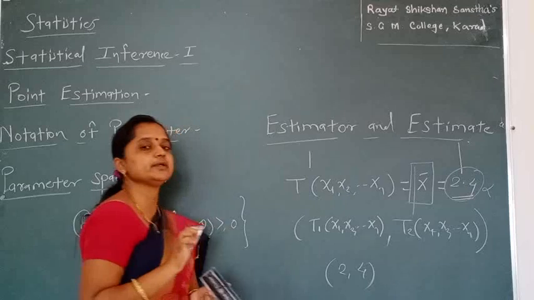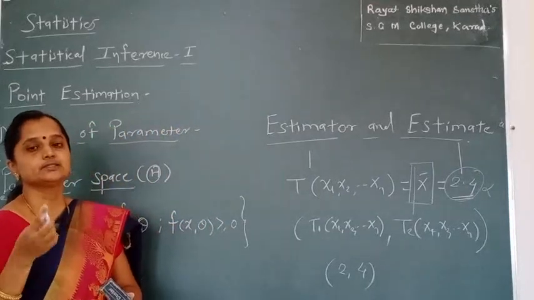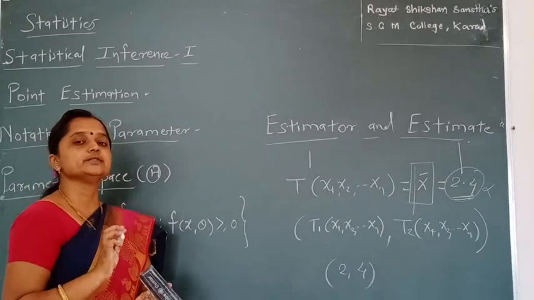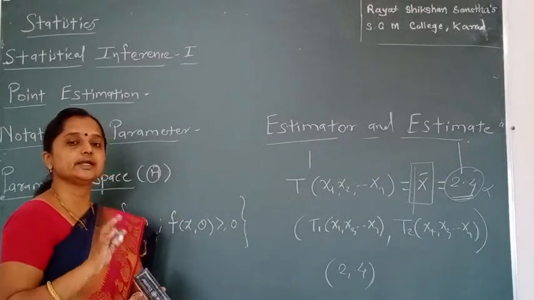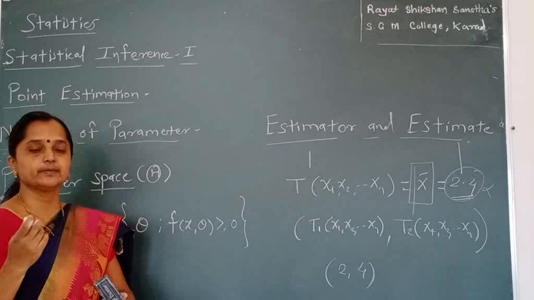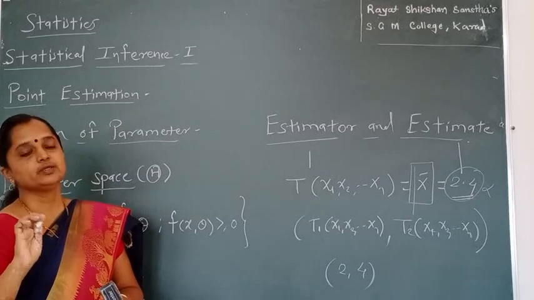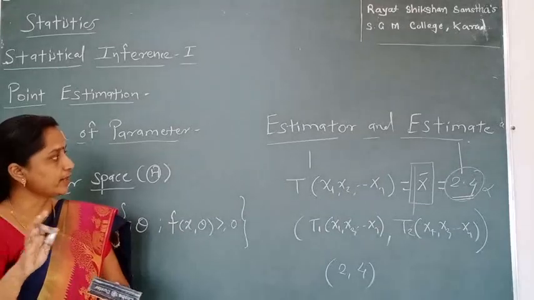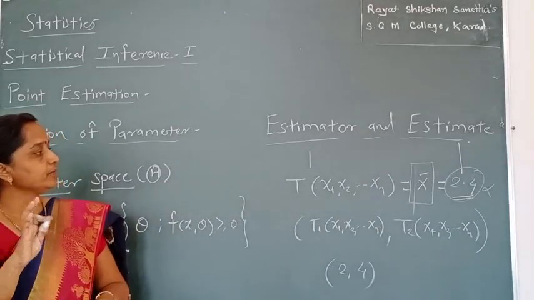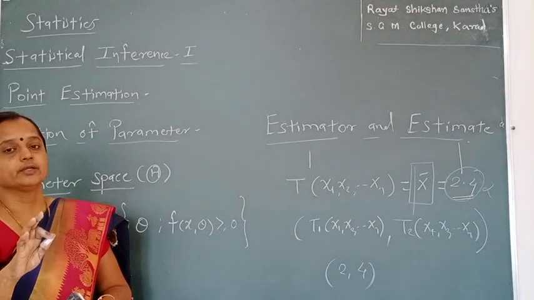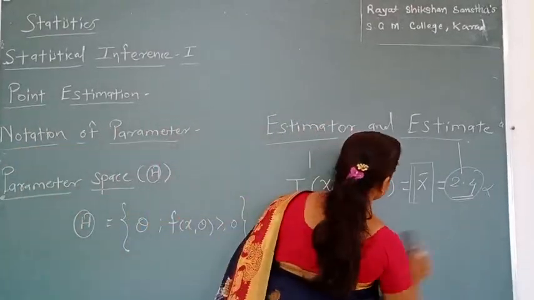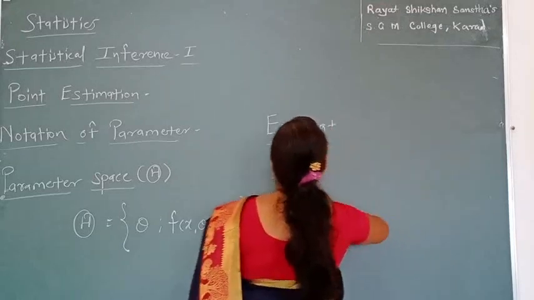We have several estimators, so which is the best estimator? That is the main problem. We have some properties. If an estimator satisfies all these properties, or maybe any one property, then we say that it is the best estimator, not estimate. We have found so many estimates, but our target is to find the best estimator.